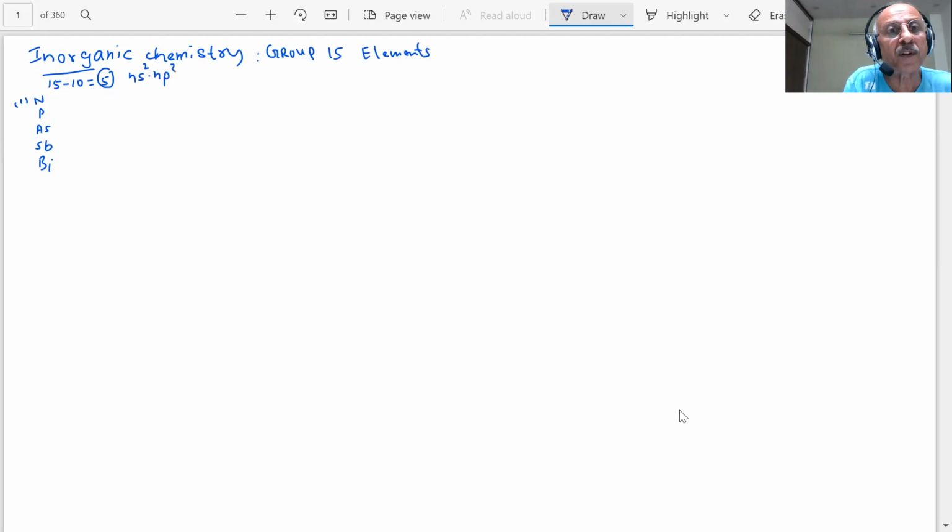And an important thing, you already know how much molecular nitrogen is present in the atmosphere: about 78%. Nitrogen is also present in the earth crust.